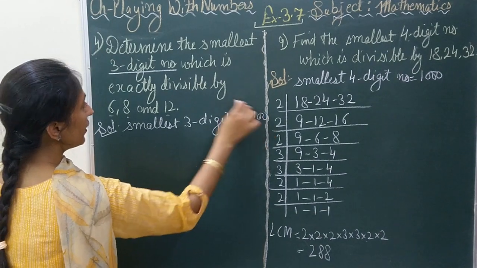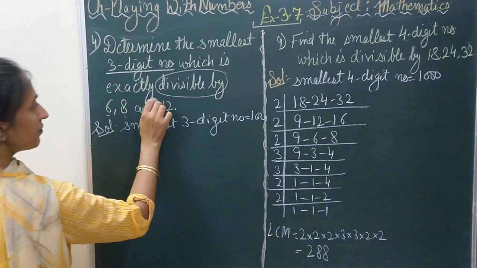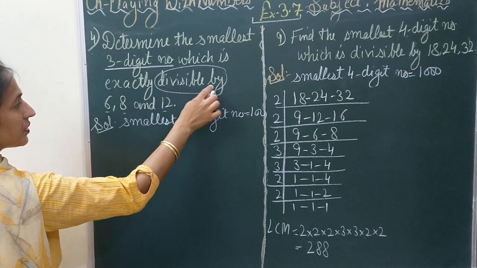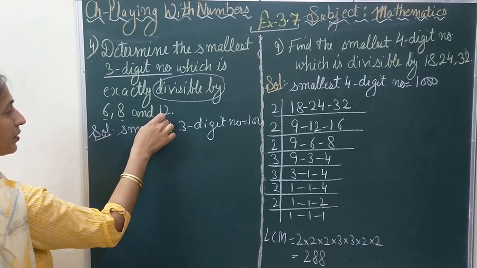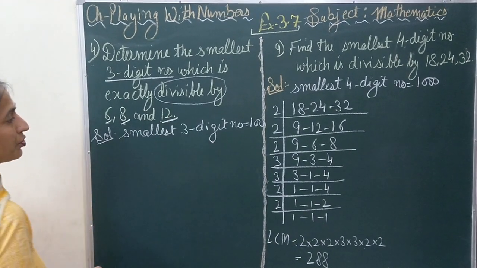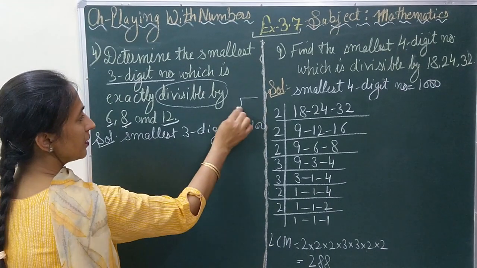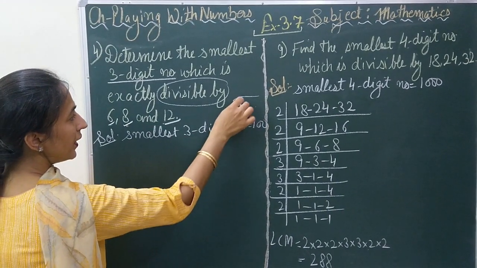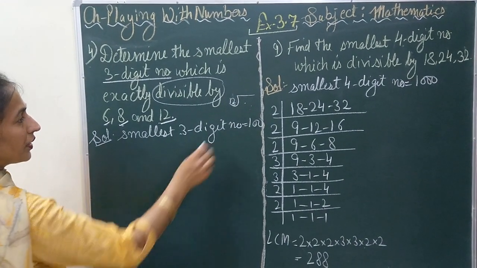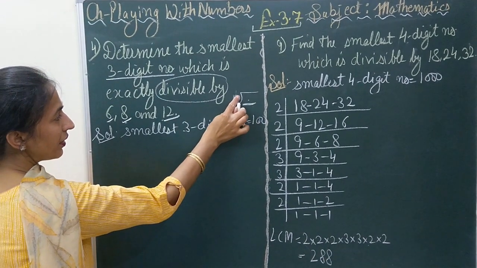And now you have to find a number which is exactly divisible by 6, 8 and 12. Divisible by means जो divide हो सके, which is divisible by 6, 8 and 12. जो 6 से भी divide हो जाए, 8 से भी हो जाए और 12 से भी हो जाए. Means 6, 8 और 12 उसको divide कर रहे हैं. 6 is dividing that number, 8 is dividing that number and 12 is dividing that number. That number you have to find out.